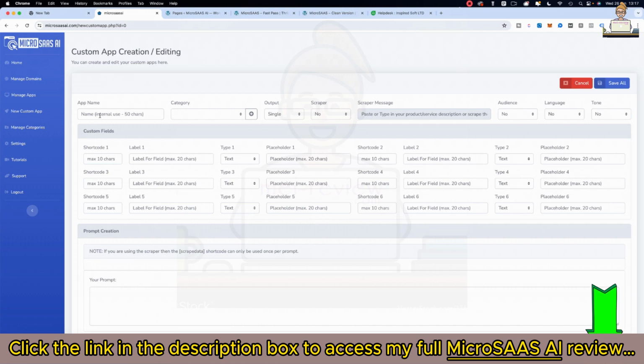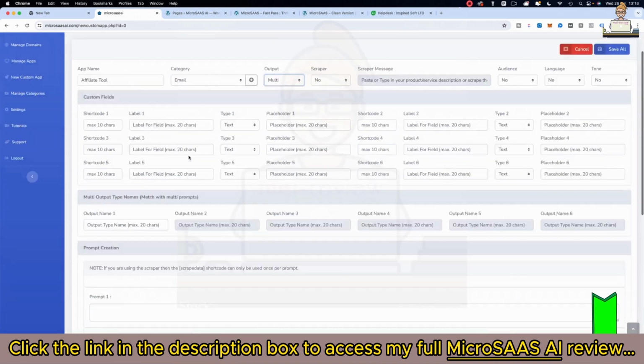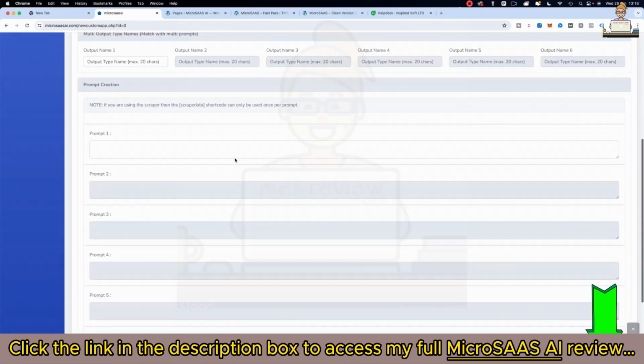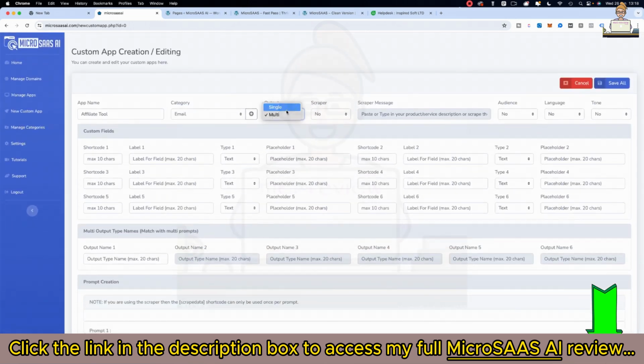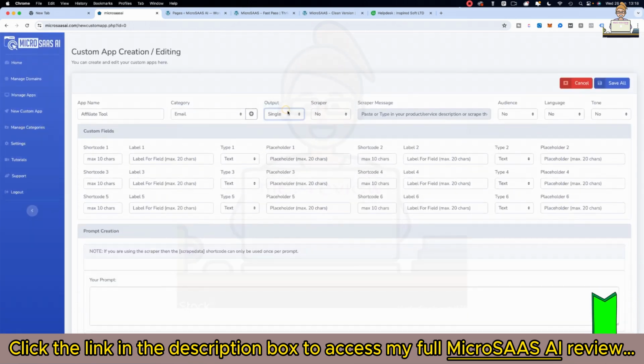Now let's give the app a name. I'm going to call this affiliate tool. I'm going to create a quick tool for writing affiliate emails. So I'm going to put it under the email category. Now you've got multiple outputs you can choose here. You can have a single output or a multi-output. If you go multi-output, you can add in multiple prompts with multiple fields. But for the purposes of this quick demo, I'm just going to use single.